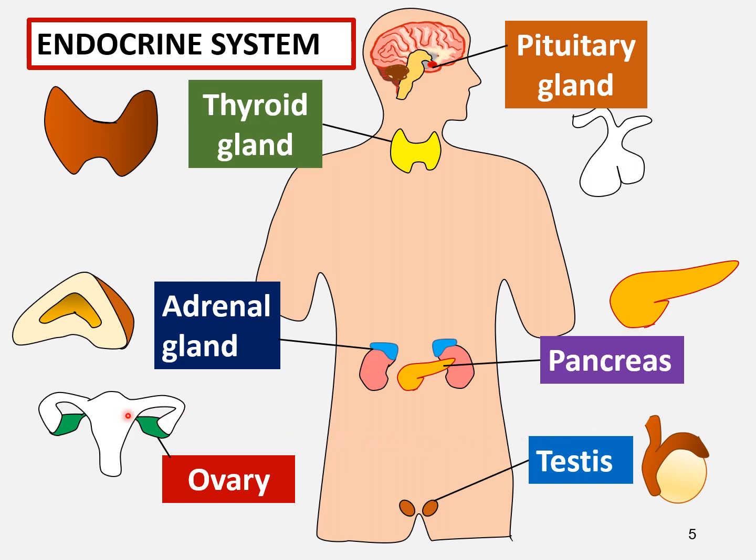Then further down, there are the reproductive organs that also act as endocrine glands. For women, it's the ovary. A pair of ovaries just next to the fallopian tube and near to the uterus. So the ovary has 2 functions. The first function is to produce the egg cells or ovum, but it also produces hormones such as estrogen and progesterone, the female hormones, that regulate the menstrual cycle and also reproduction.